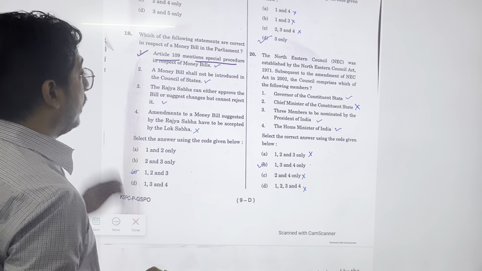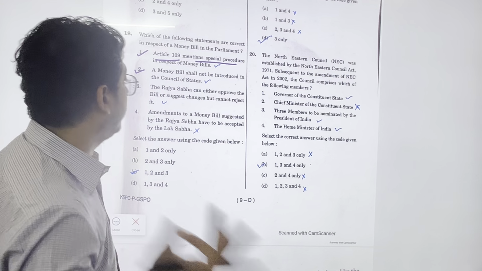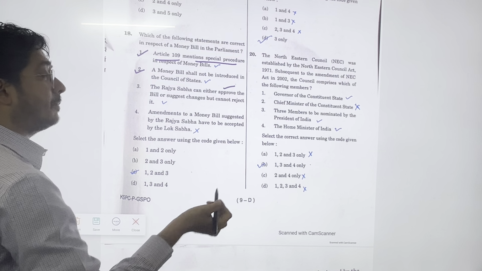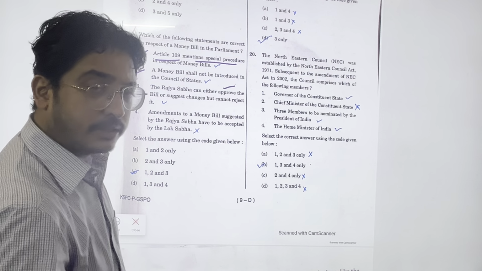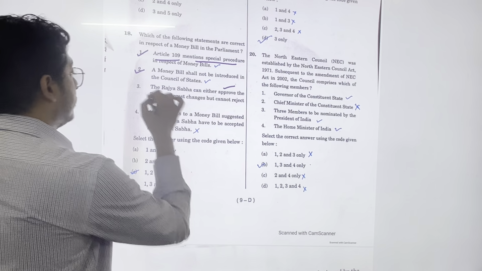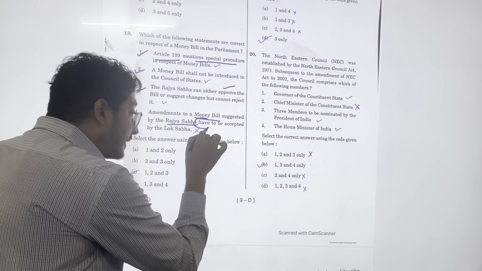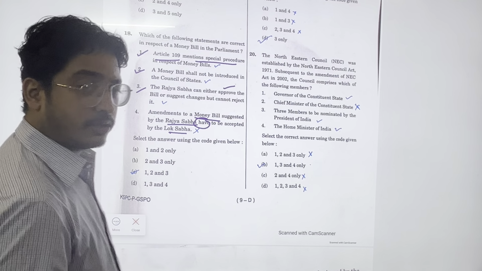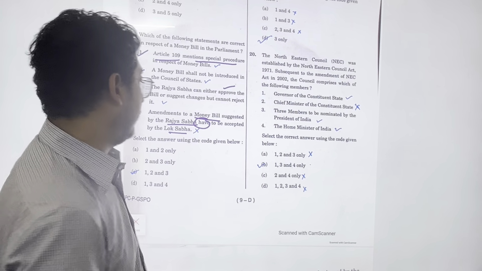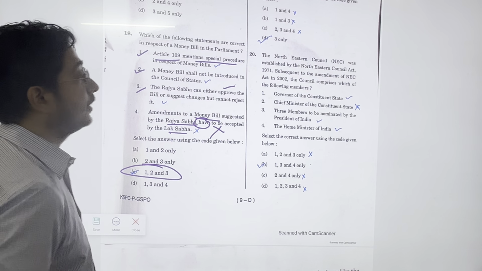Money bill cannot be introduced in the Council of States. Yes, correct statement. A money bill cannot be introduced in the Rajya Sabha. The Rajya Sabha can either approve or suggest changes, but cannot reject. It cannot reject it. It's a very direct question. Rajya Sabha cannot reject a money bill. So the third statement is also correct. Amendments to the money bill suggested by the Rajya Sabha have to be accepted by the Lok Sabha. No, it is not mandatory, the amendments they suggest are not binding on the Lok Sabha. So this is not the case. So 4 is wrong. So answer is 1, 2 and 3.